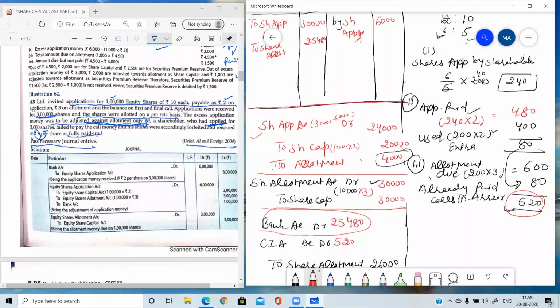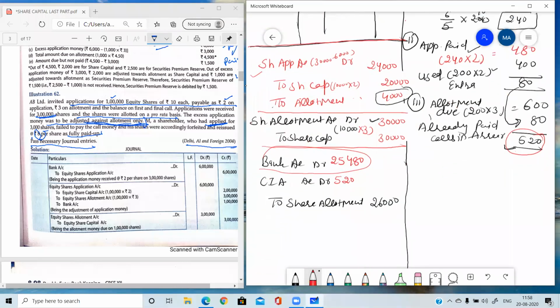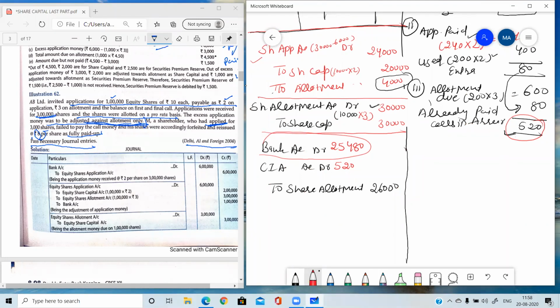Now, if in the cash book we have already written the bank amount, then no need to write it in the journal entry. So now the journal entry will be there with the left out portion. The left out portion is calls in arrear only. So this with calls in arrear. And in share allotment also, we just need to write the amount of calls in arrear. So this will be the entry. Okay, 4 entries done. Now read the question.